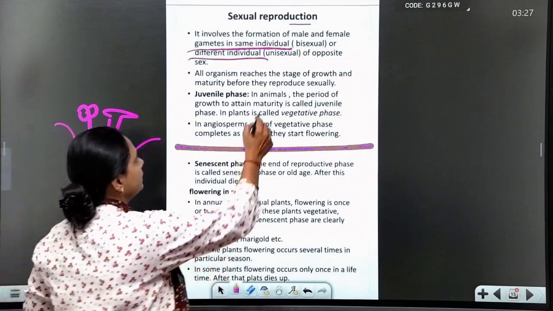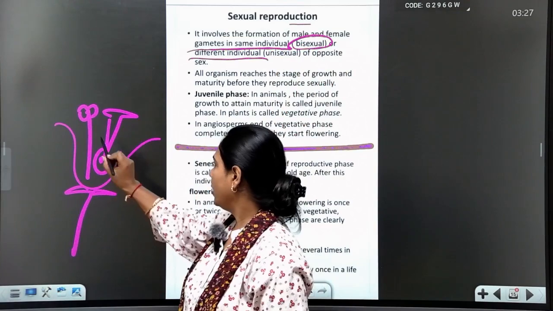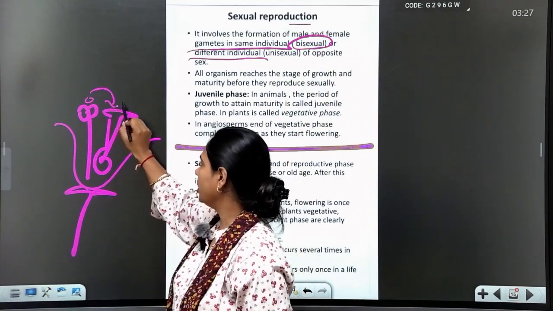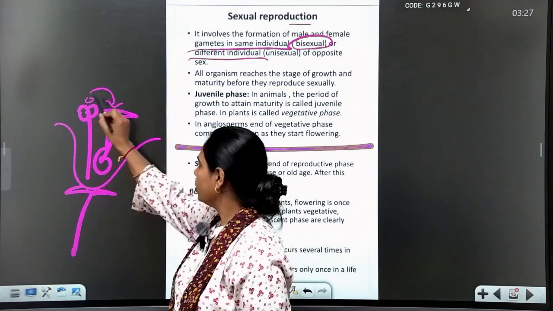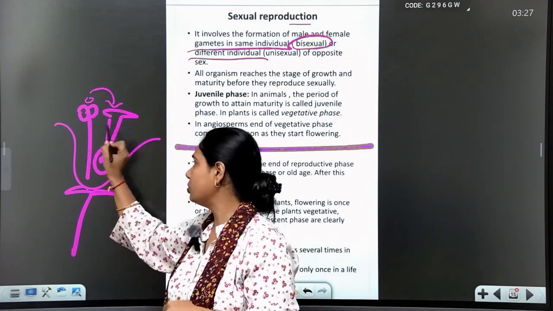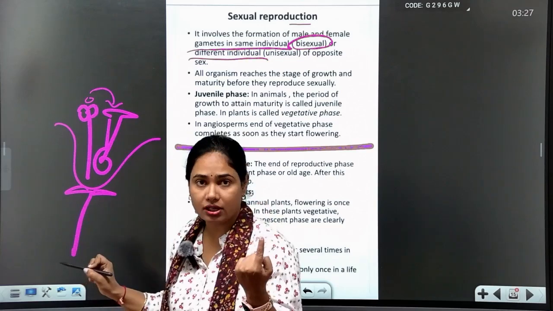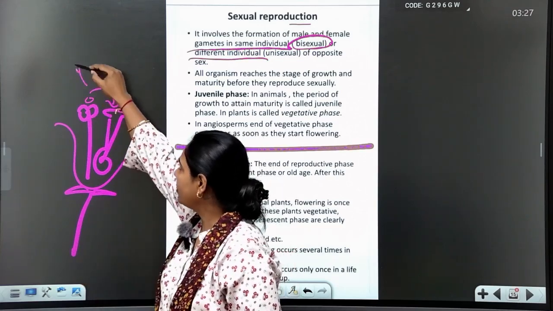This is known as the bisexual condition. Here pollen grain reaches the stigma and fertilizes. An example is China rose, in which the two reproductive organs are contained in the same organism. So this is an example of bisexual.